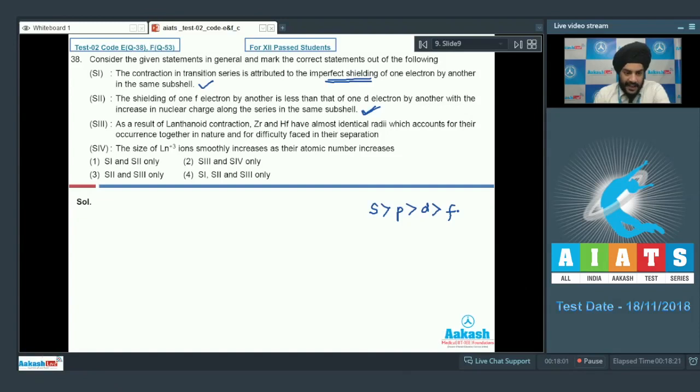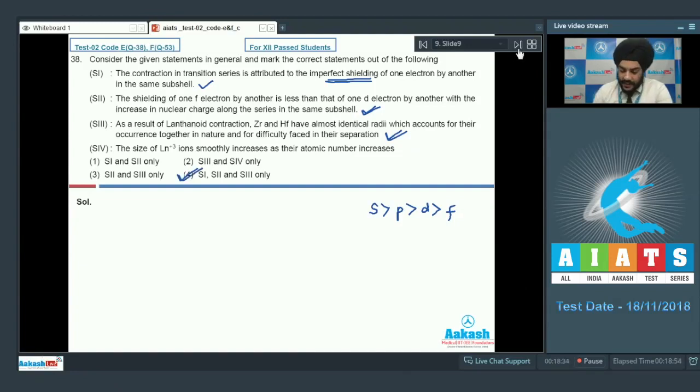As a result of lanthanoid contraction, zirconium and hafnium have almost identical radii, which accounts for their occurrence together in nature and for the difficulty faced in their separation. Students, this statement is also correct. Zirconium and hafnium have almost similar size and they occur together in nature. So, if we look at the options, the correct option is option 4.